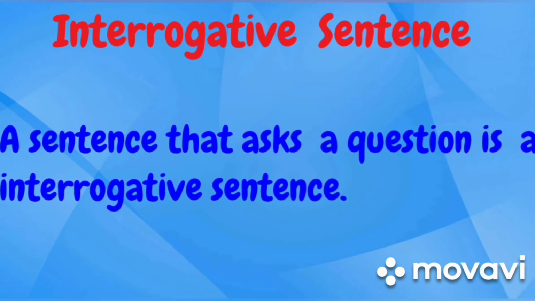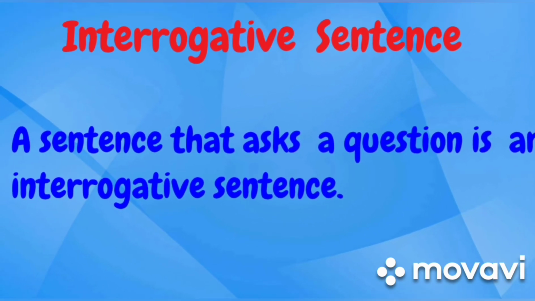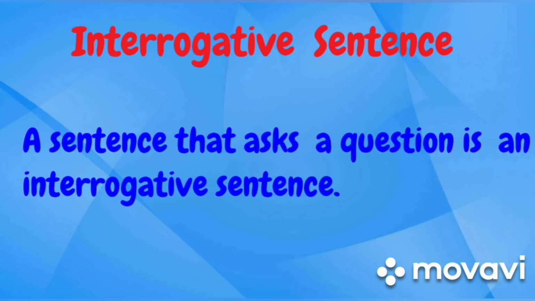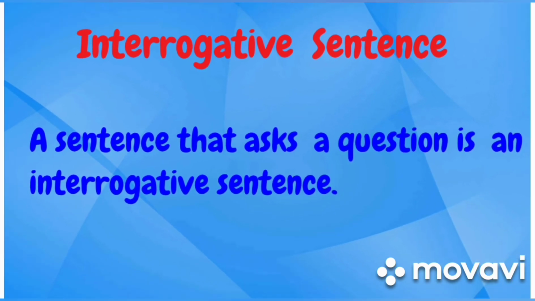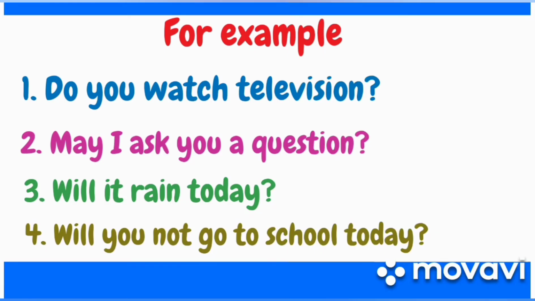So whenever you get a sentence ending with a question mark, that is an interrogative sentence, and the interrogative sentence asks a question. For example: Do you watch television? May I ask you a question? Will it rain today? Will you not go to school today?